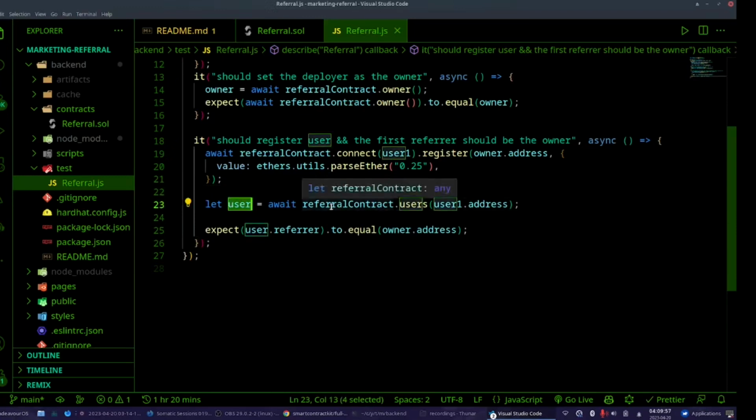I'm getting the user again. I'm connecting to the contract that we have deployed.